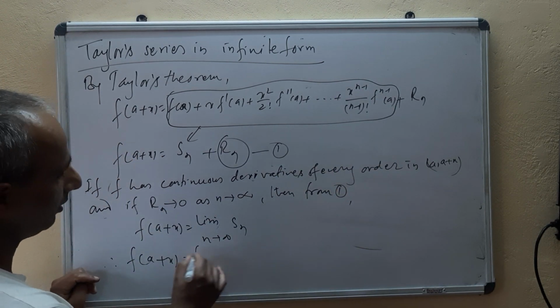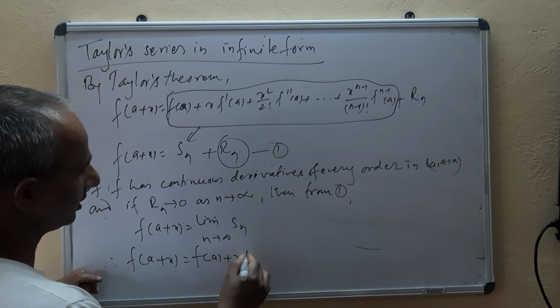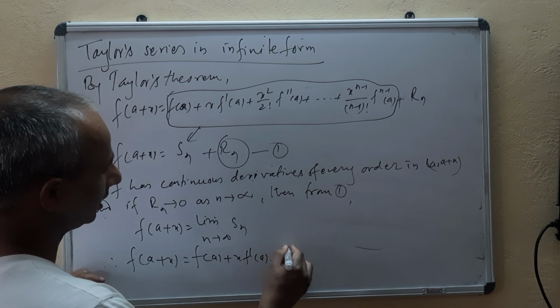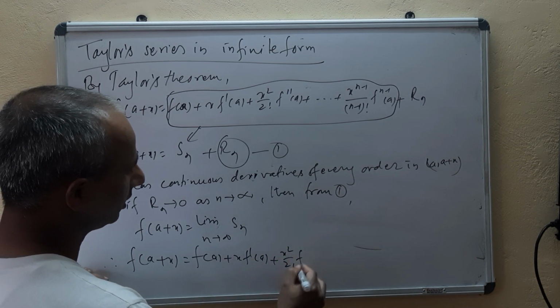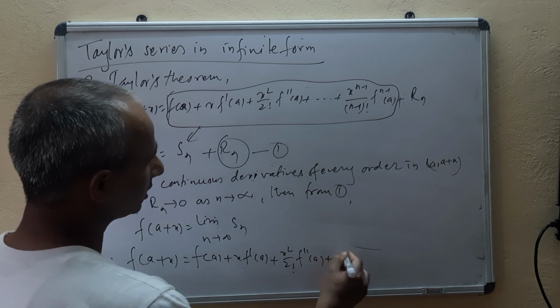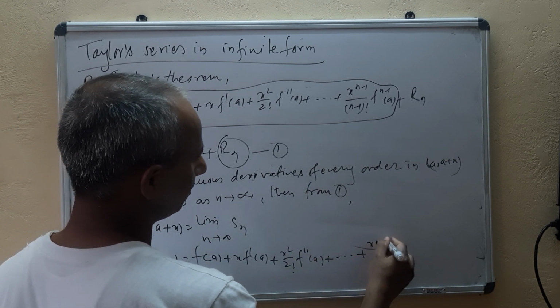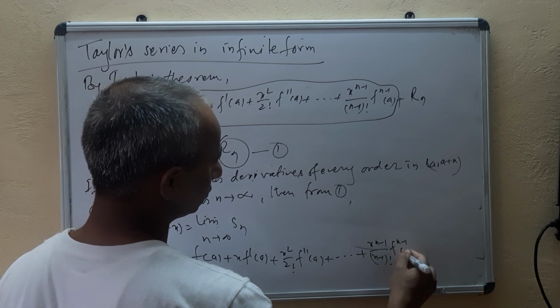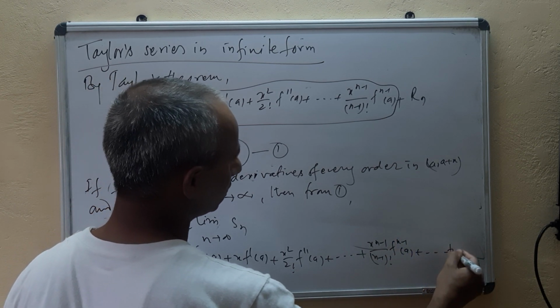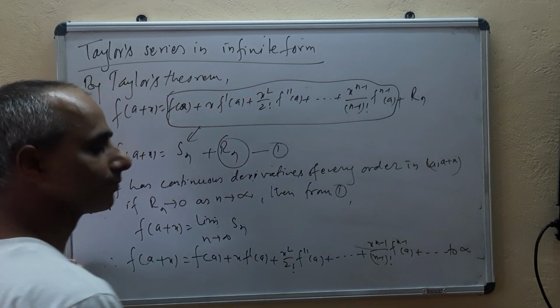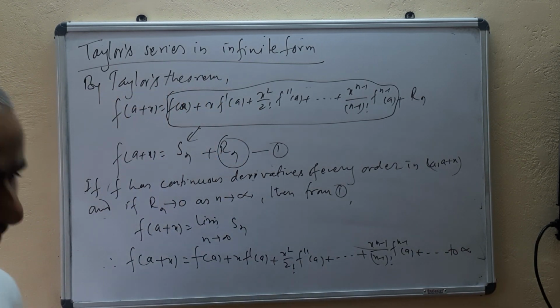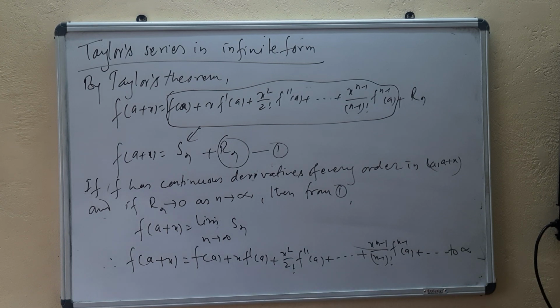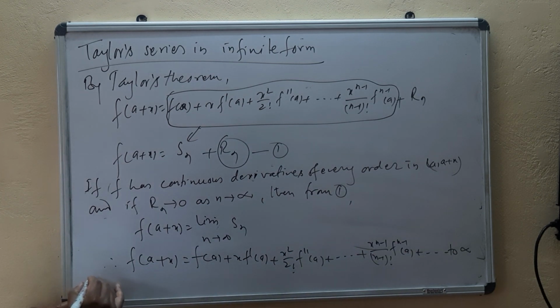So you will have f of a plus x f dash of a plus x square by 2 factorial f double dash of a, plus and so on, x to the n minus 1 upon n minus 1 factorial f to the n minus 1 of a, plus and so on to infinity. So this is the Taylor series in infinite form.